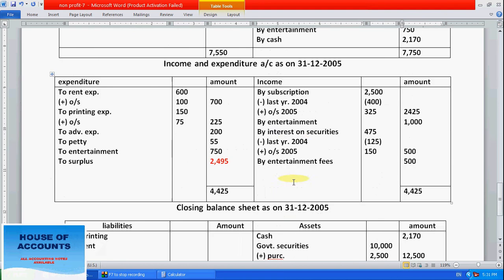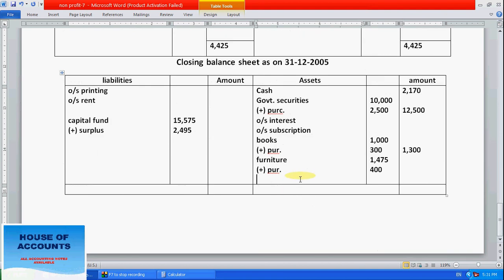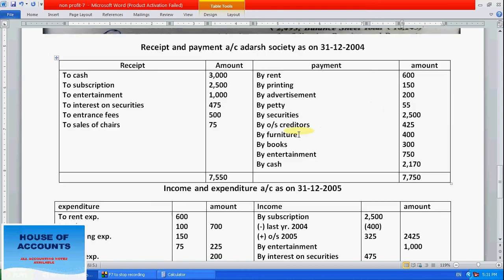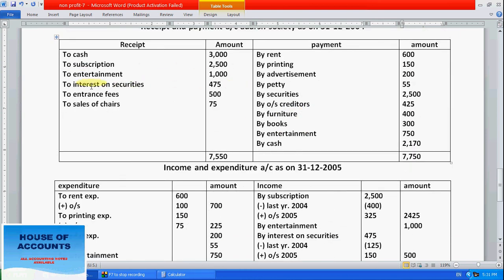Sale of chair, what do we have to do? We have to deduct it from furniture. So here, minus sale. How much is the sale of furniture? Right here in brackets, 75 rupees. So from 1,400 add 400, that is 1,800, then deduct 75, and we will get 1,800. Okay, so we have completed this amount.